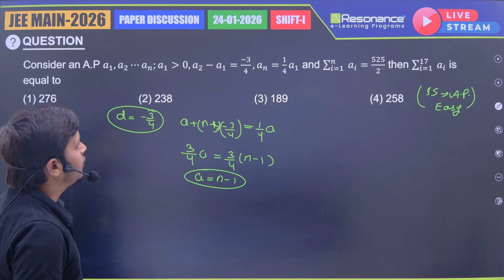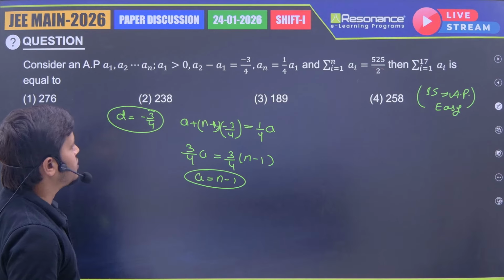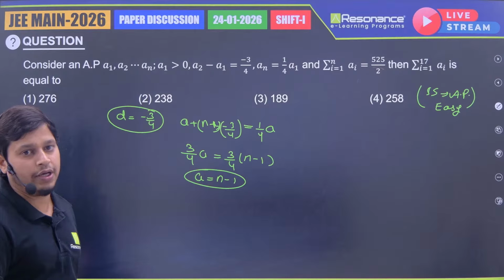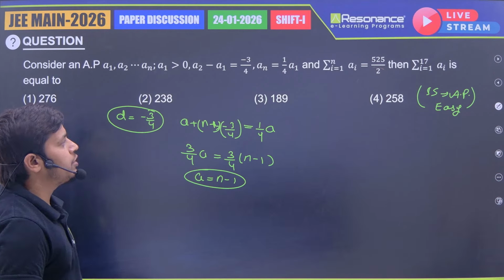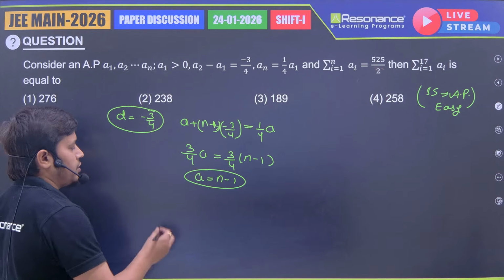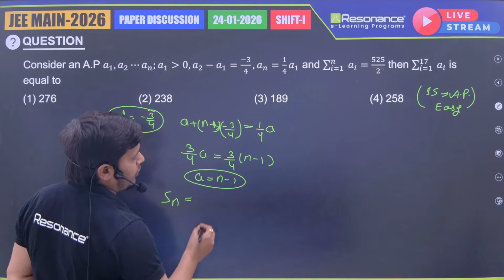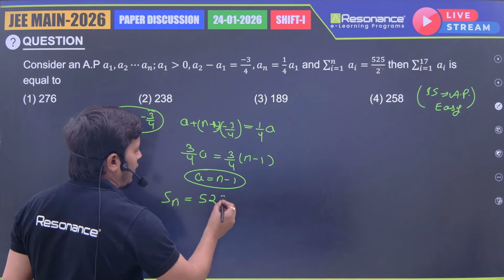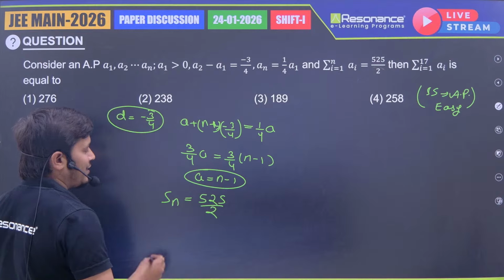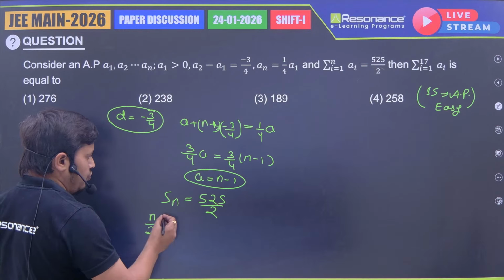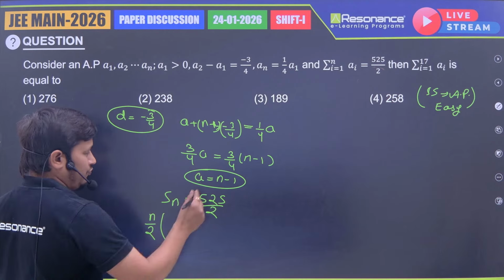Then further, is there anything else they give? Sn, sigma i equal to 1 to n of Ai, is A1 plus A2 till An, which means Sn only, and Sn equal to 525 by 2, they give. What is the Sn formula? That is n by 2 into 2a plus n minus 1 d.